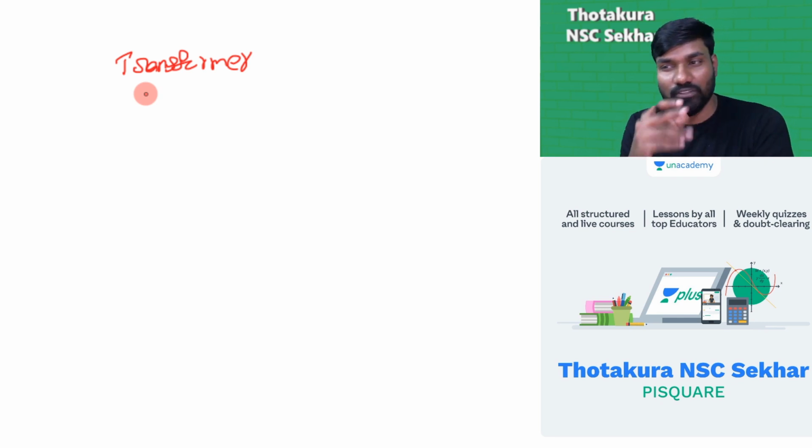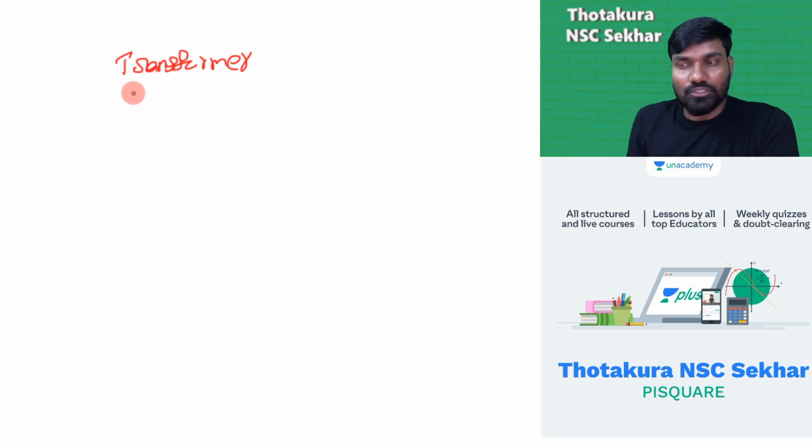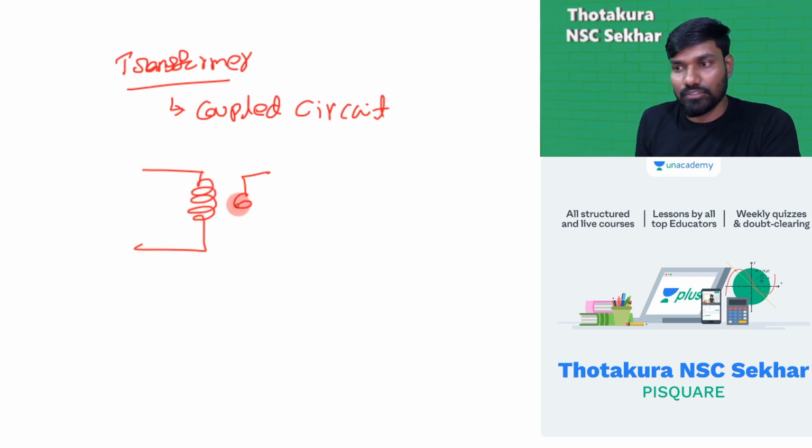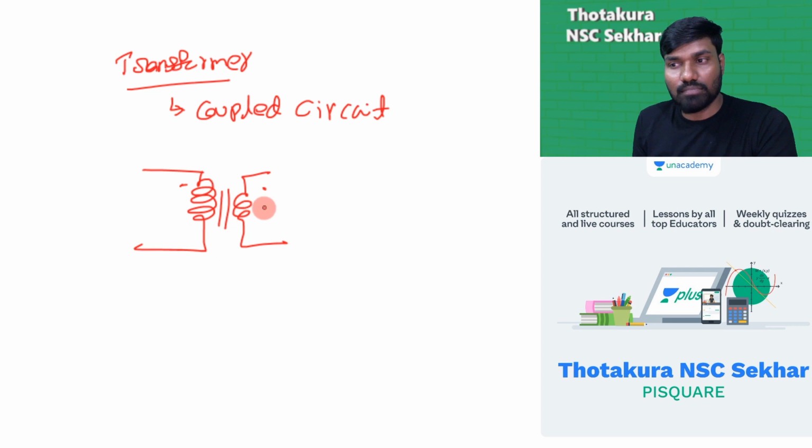So a transformer is a coupled circuit, connected through magnetic coupling. Not only this, the fan which is turning is also a coupled circuit. Anyways, suppose I have a transformer.